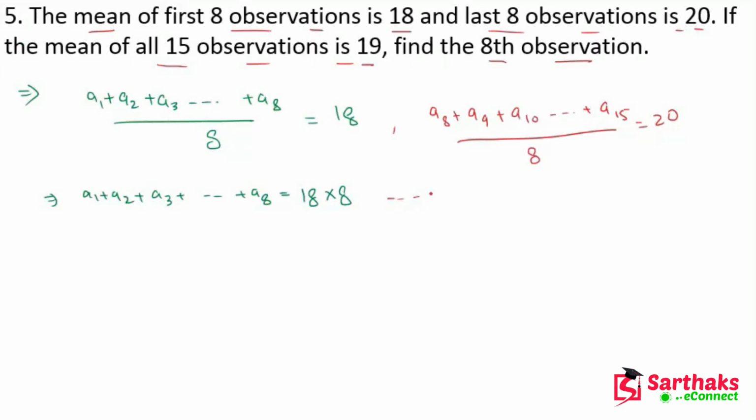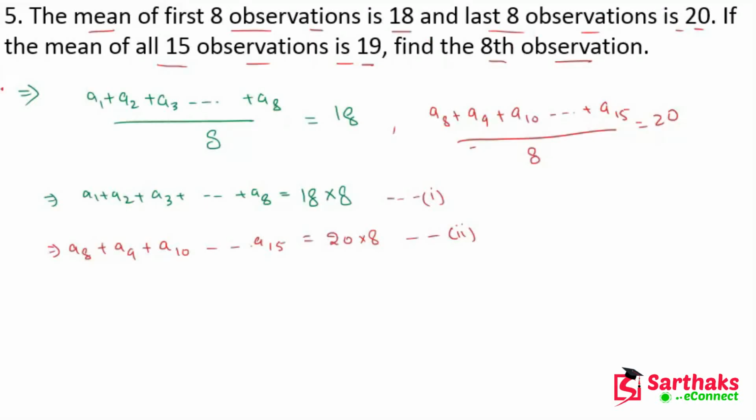Let's suppose this is equation number 1. And from the other, we can write A8 plus A9 plus A10 and so on plus A15 is equal to 20 into 8. Let's suppose this is equation number 2. So we have two equations.